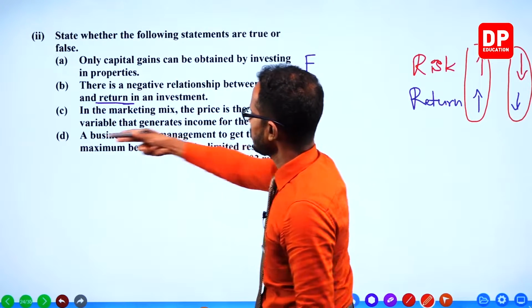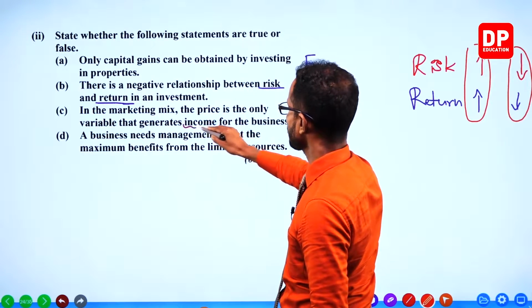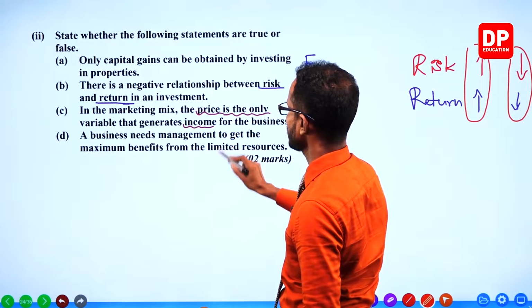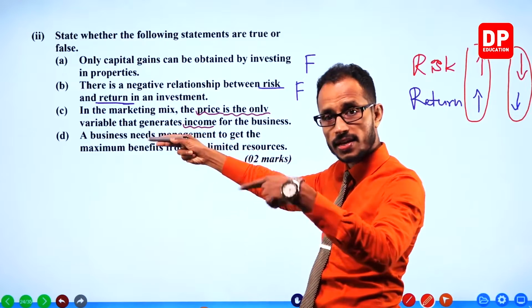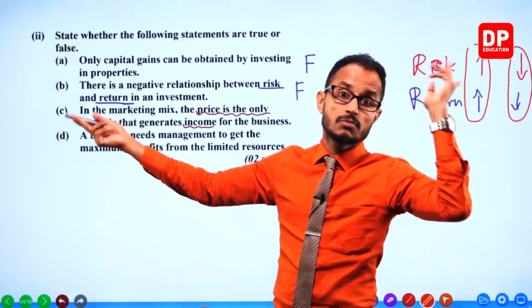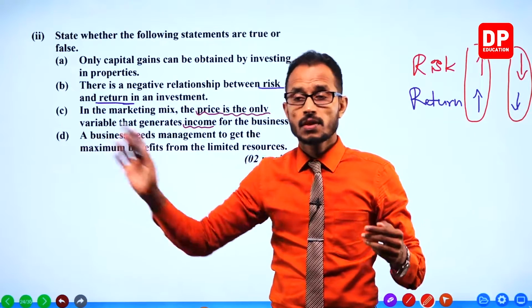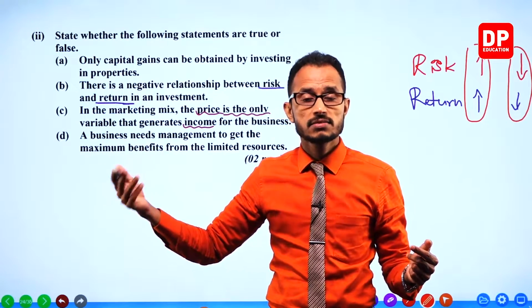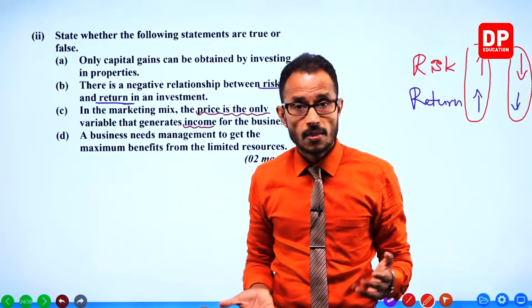In the marketing mix, the price is the only variable that generates income. Price is the only variable that can get an income for the business. That is true. Product is costly, there's a cost incurred to produce the product.